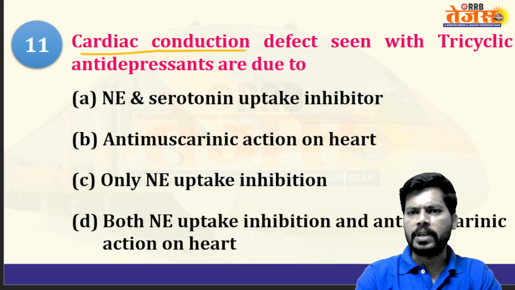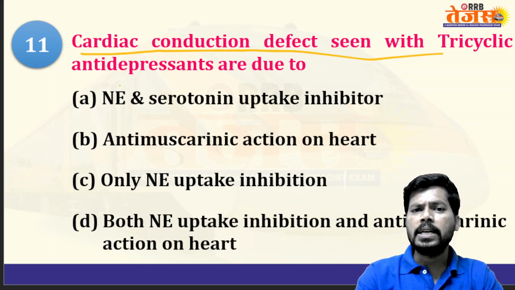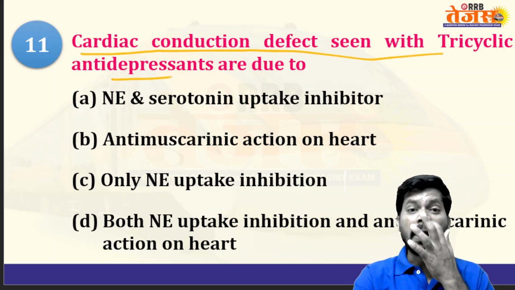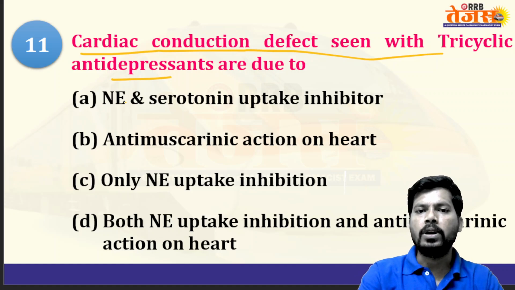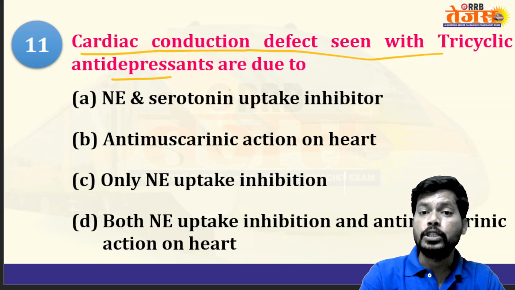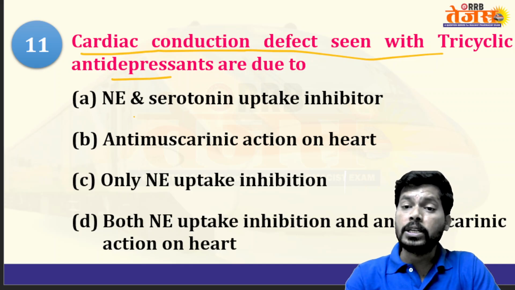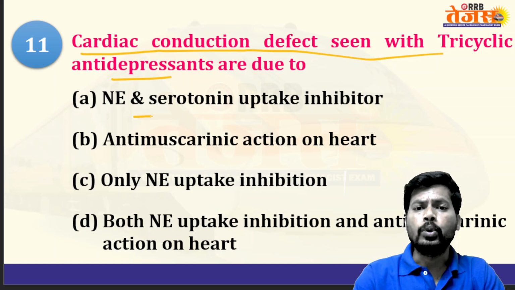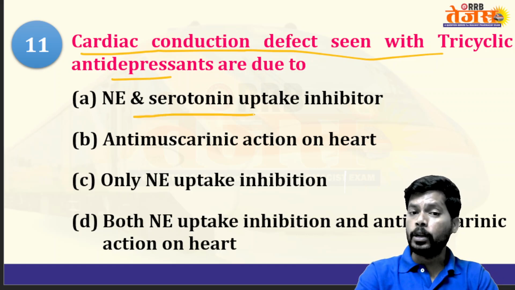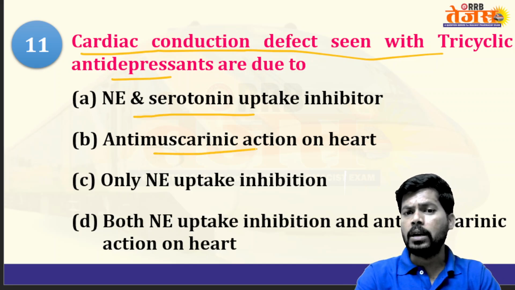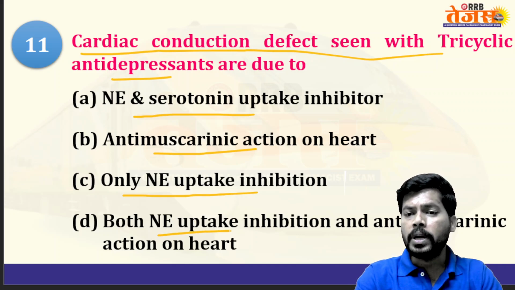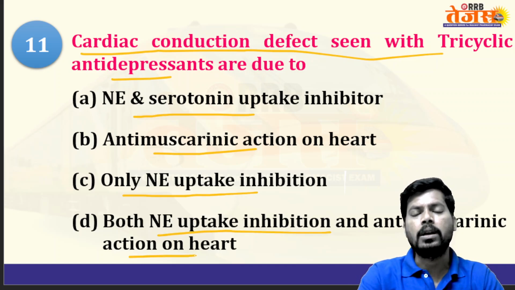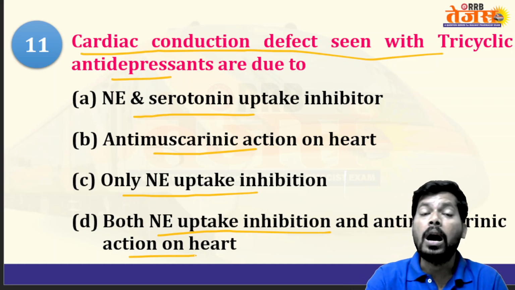Next, cardiac conduction defect is seen with the tricyclic antidepressants. A defect in the conduction velocity of the heart is because of tricyclic antidepressants, due to norepinephrine and serotonin uptake inhibition and anti-muscarinic action on the heart. Both norepinephrine uptake inhibition as well as anti-muscarinic action on the heart decrease heart conduction.